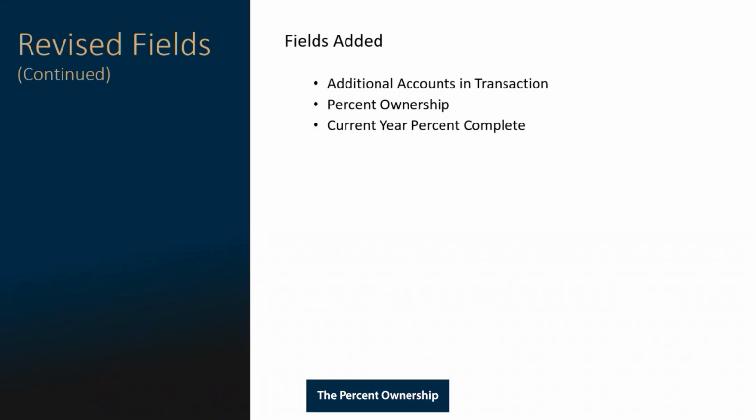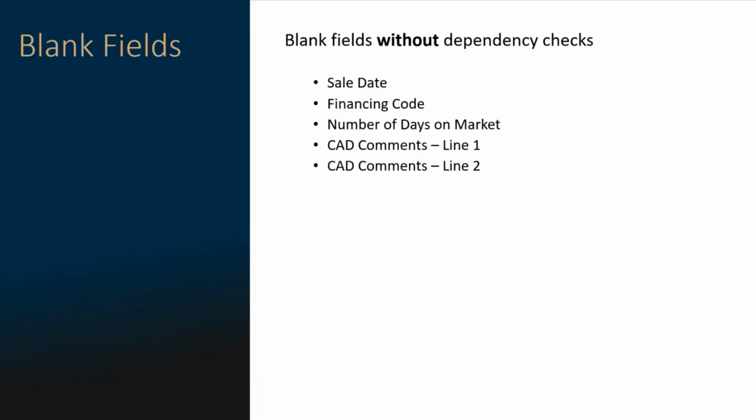The percent ownership field is a required field that may not be left blank. The field also has a mandatory format that will be discussed later. The current year percent complete is also a required field that may not be left blank. The field also has a mandatory format that we'll discuss later. Both the percent ownership and percent complete fields assist PTAD in the identification of valid sales and the verification process.